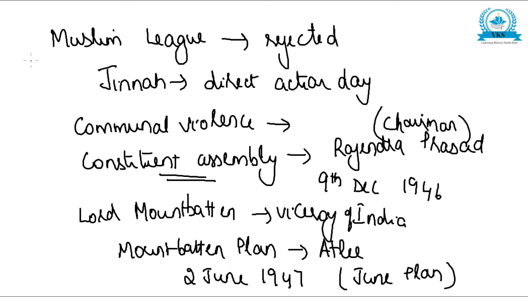So the Muslim League rejected the discussions by the committee, and Jinnah called for a direct action day. Communal violence started to happen. Constituent Assembly was formed with the chairmanship of Dr. Rajendra Prasad on 9th December 1946. Lord Mountbatten became the Viceroy of India, and the Mountbatten Plan was announced by Clement Attlee on 2nd June 1947, which is very famous as the June Plan.